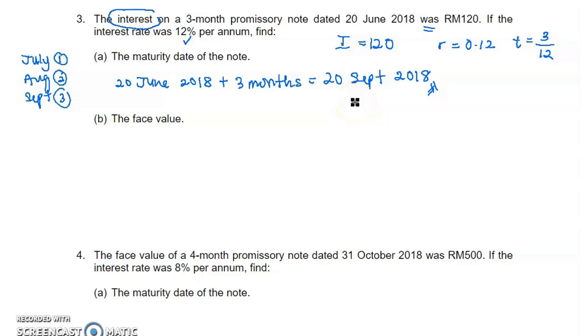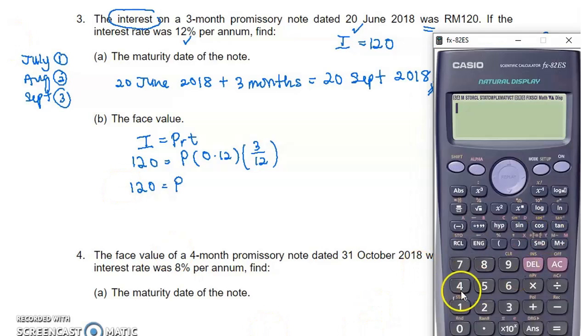Okay, B, find the face value. Face value is value P. Now we have information about I, so we can use the formula I equals PRT. So I is 120, we want to find P, rate 0.12 and T is 3/12. 0.12 multiplied by 3 divided by 12 is 3/100, which is 0.03.